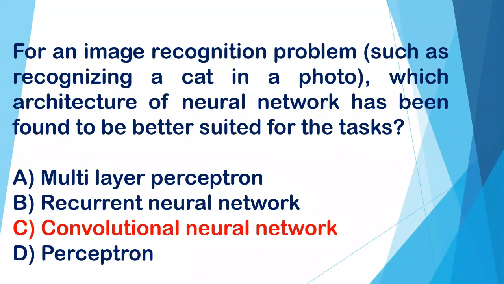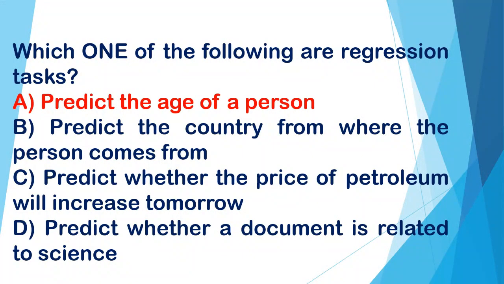Convolutional neural network. Which one of the following are regression tasks? A. Predict the age of a person, B. Predict the country from where the person comes from, C. Predict whether the price of petroleum will increase tomorrow, D. Predict whether a document is related to science. And the correct option for the regression task is A.